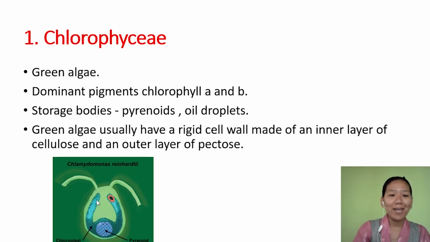They contain the organelle responsible for photosynthesis, which we call the chloroplast. Inside the chloroplast they store food, and the storage body is called the pyrenoid, which is composed of protein and starch.